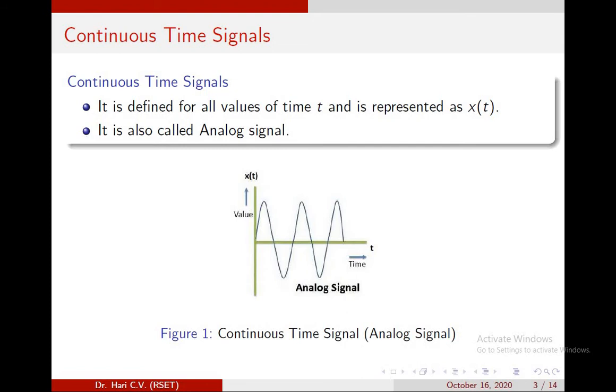The continuous time signal is defined for all values of time t and is represented as x of t. It is also called analog signal. Figure 1 shows the continuous time signal or analog signal. Here the value is defined for all values of t or time.